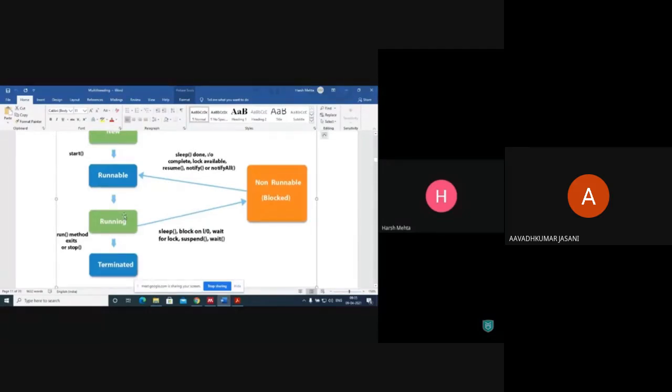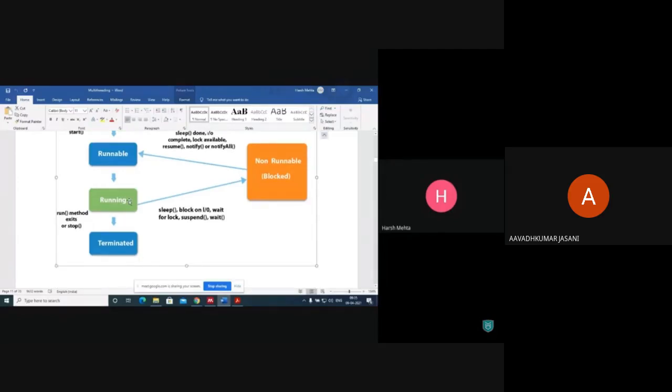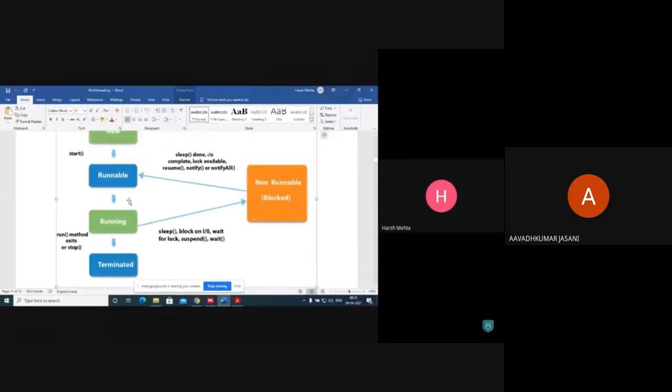The scheduler means what? It will put that thread in a processor for execution purposes. Now from the runnable state to the running state, whenever our thread is executing in a processor, it is in the running state, and after that, termination.